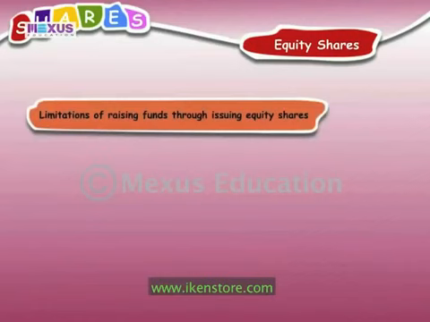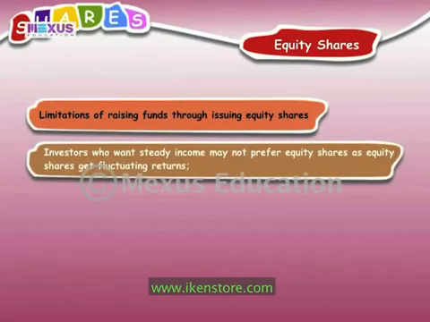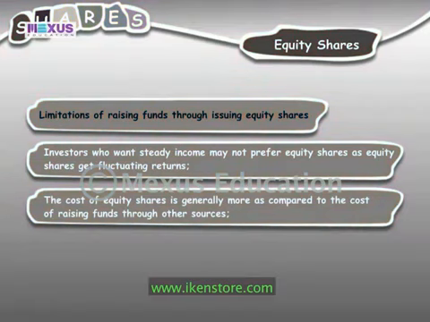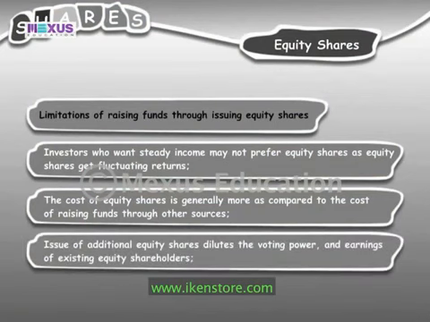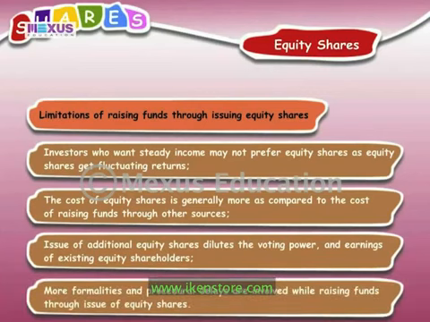The major limitations of raising funds through issue of equity shares are as follows. Investors who want steady income may not prefer equity shares as equity shares get fluctuating returns. The cost of equity shares is generally more as compared to the cost of raising funds through other sources. Issue of additional equity shares dilutes the voting power and earnings of existing equity shareholders. More formalities and procedural delays are involved while raising funds through issue of equity shares.